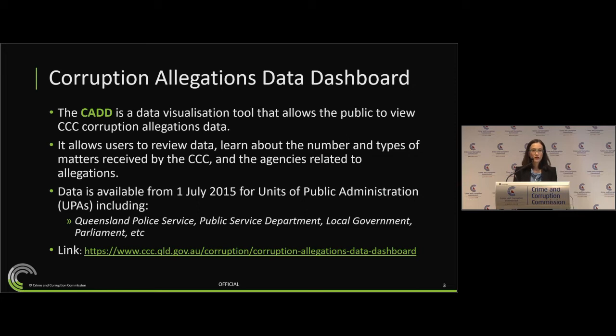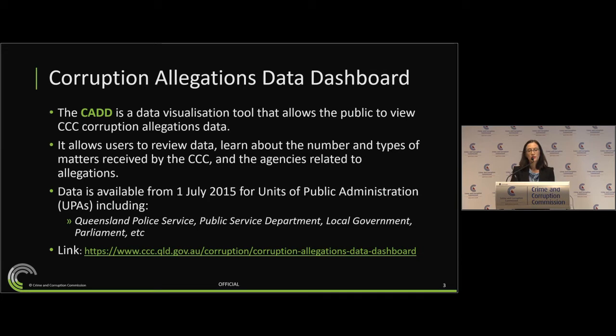You can look at it freely in your own time, or else if you'd like to look at it now, I suggest you go to our website, click on Public Sector at the top bar, then Corruption Prevention, and then you can click on Corruption Allegations Data Dashboard. Alternatively, you can just search for the word dashboard on our website.